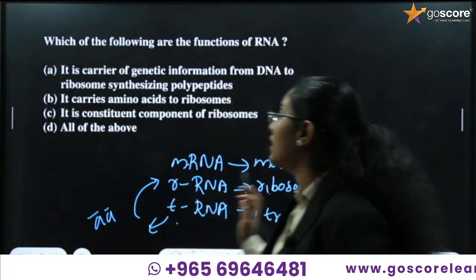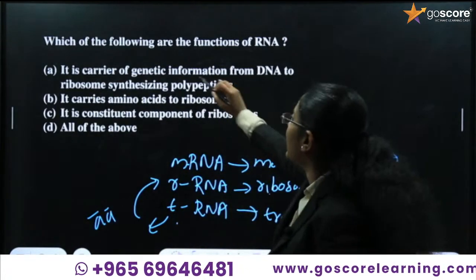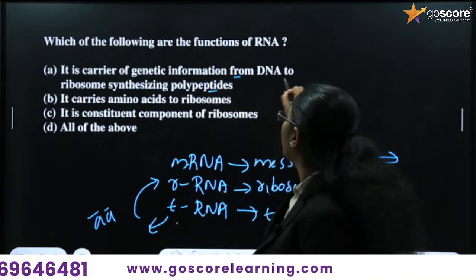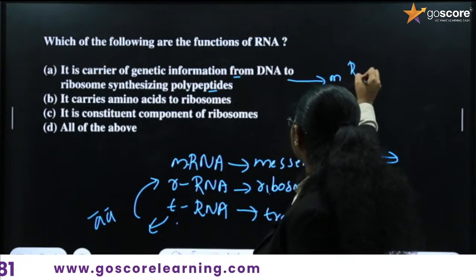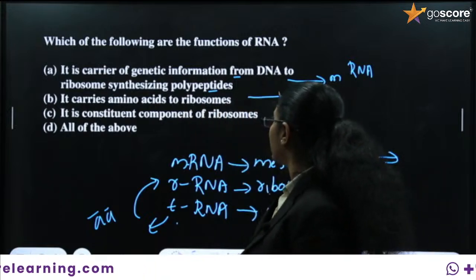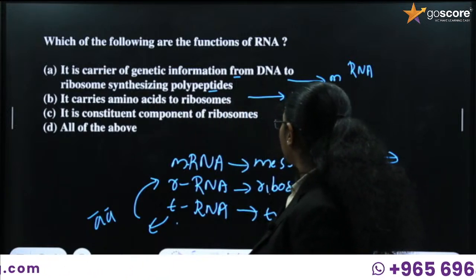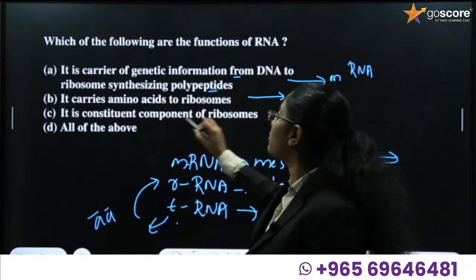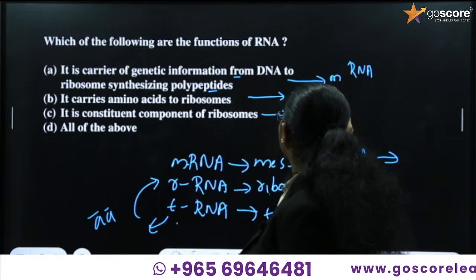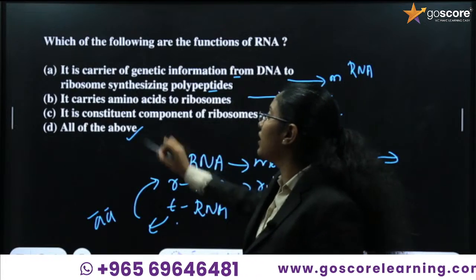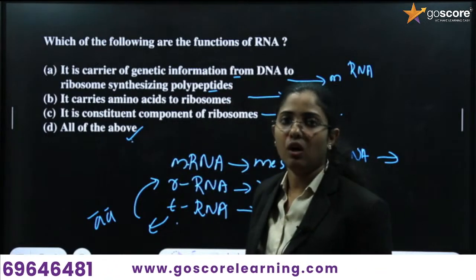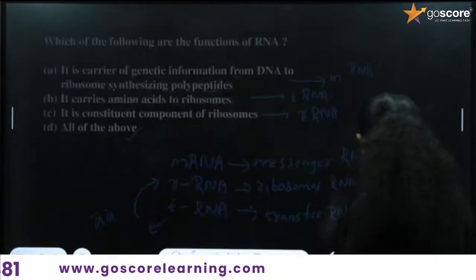Okay, these are the different RNAs given here. What are the different options? It is a carrier of genetic information from DNA to ribosome for synthesizing polypeptide. This is the role of mRNA. It carries amino acids to the ribosome. This is the role of tRNA. Then, it is a constituent component of the ribosome. This is rRNA. And all of the above. All the statements are correct, so all of the above is the correct option.